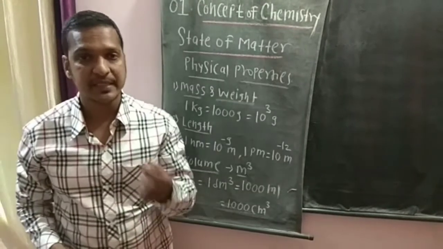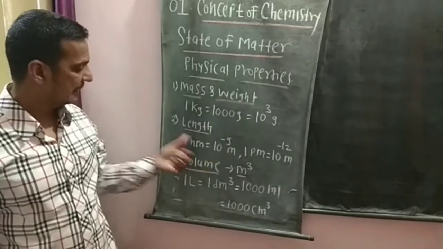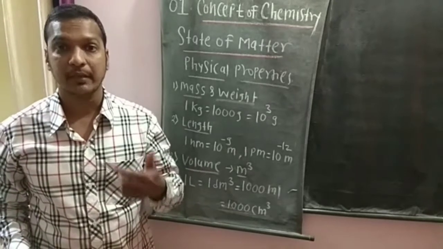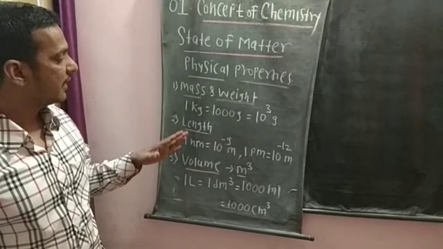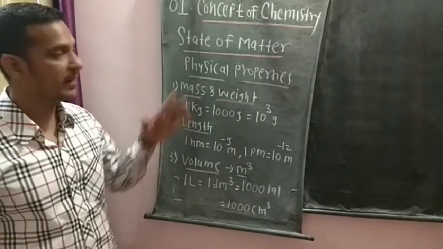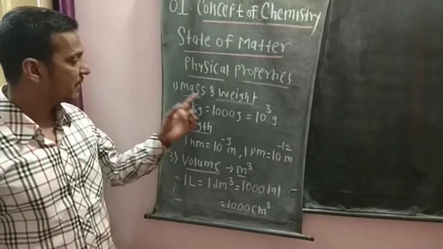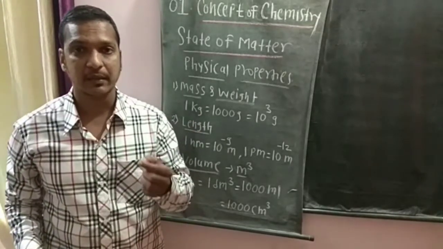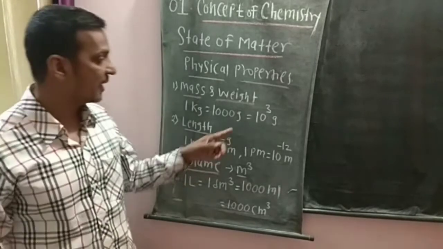Now we will see some physical properties of matter, such as mass and weight, length, volume, and later on we will see density and temperature. First of all, we have to understand the first three physical properties of matter. The first one is mass and weight. We know that matter has mass, so the SI unit of mass is kg, but in some cases, when you measure small quantities of chemicals in the laboratory, we can use gram also.